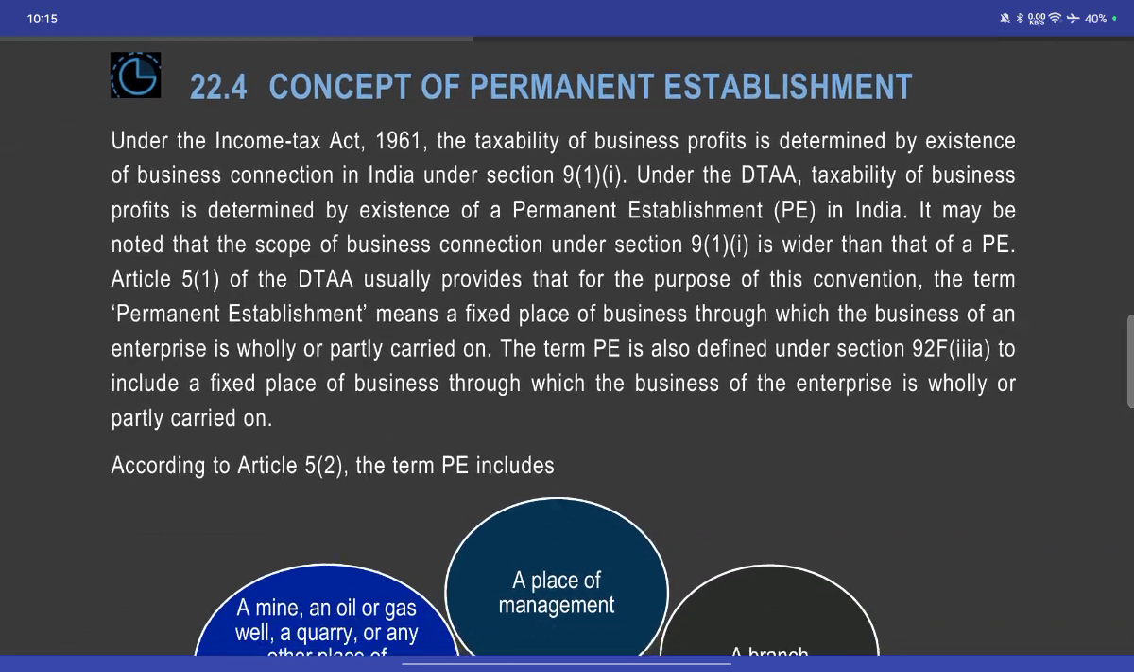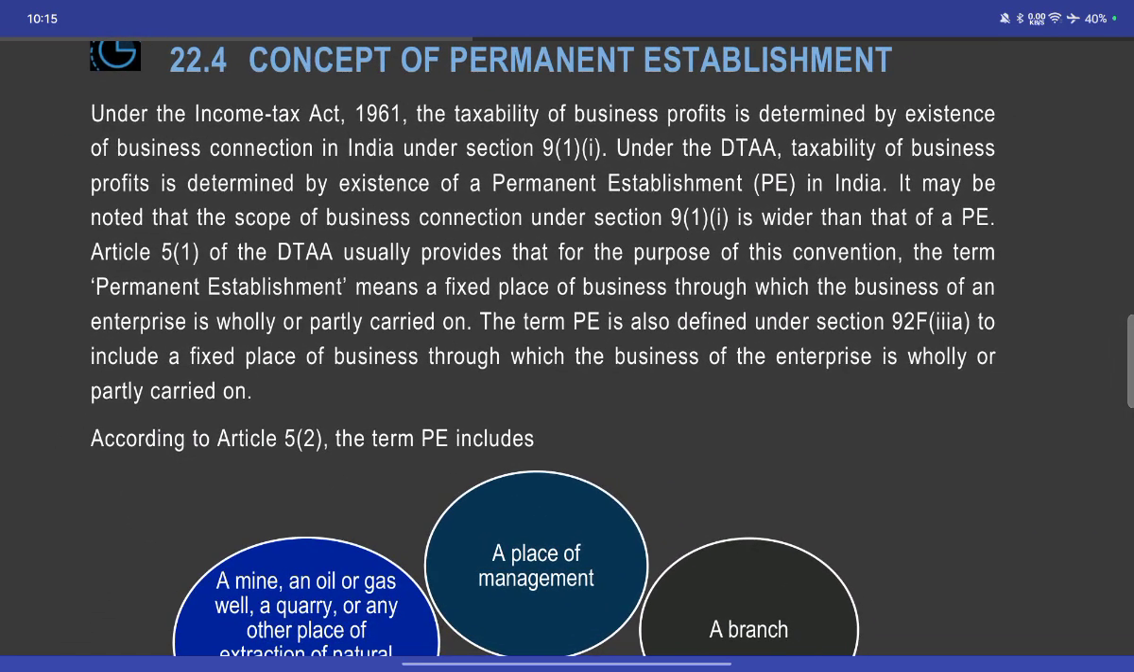Concept of permanent establishment. Under the Income Tax Act 1961, the taxability of business profit is determined by the existence of a business connection in India. Under the DTAA, taxability of business profit is determined by the existence of a permanent establishment in India. It may be noted that the scope of business connection under Section 9 is wider than the PE.